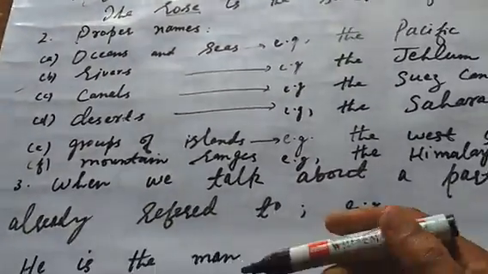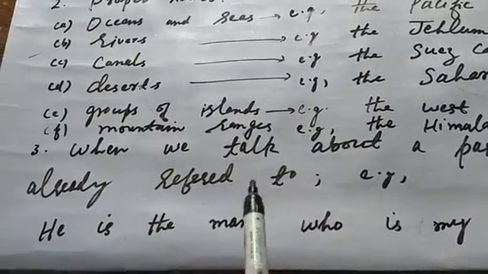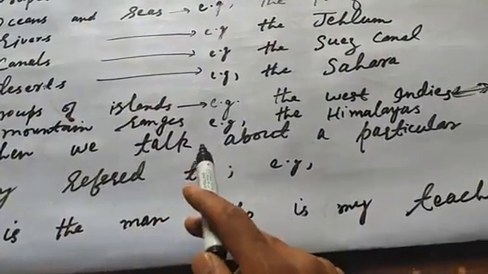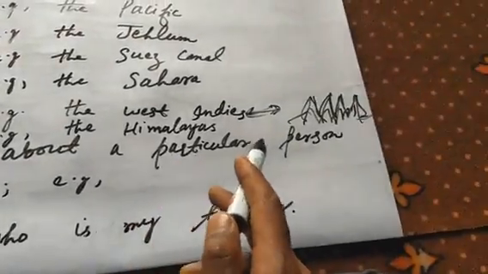Clear? The third point is that when we talk about a particular person